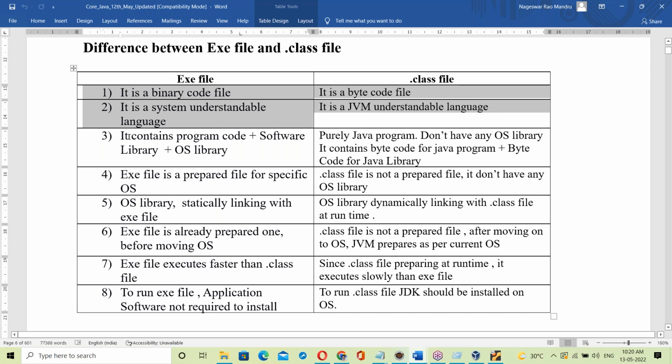Next, the exe file contains program code, software library, and voice library. What is dot class? It's a pure Java program. It doesn't have any voice library. It contains byte code for the Java program and byte code for the Java library. The exe file has the voice library. That's the main difference.